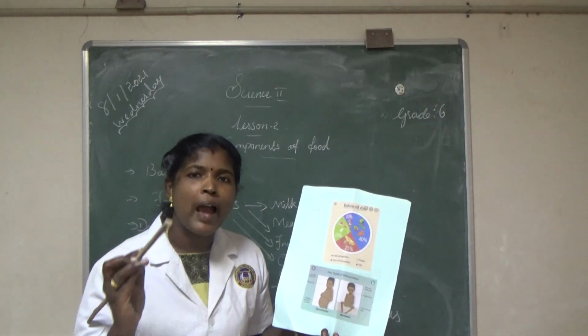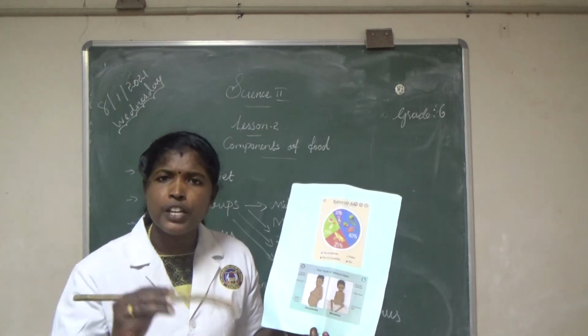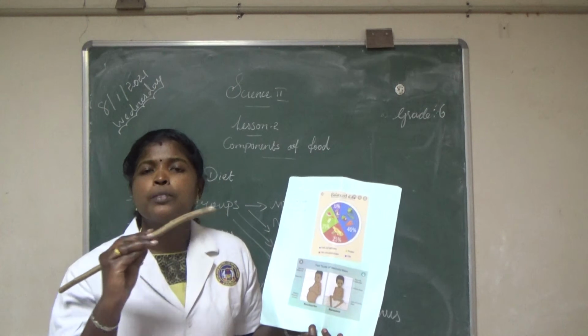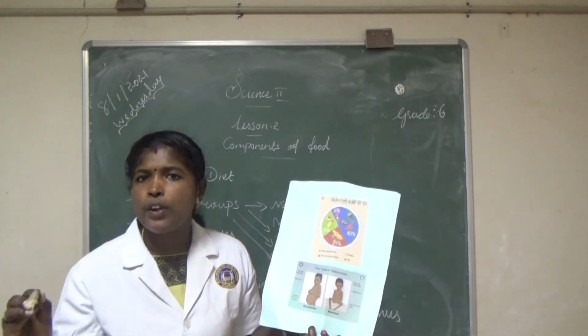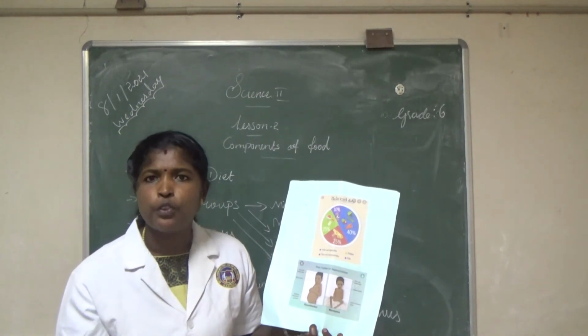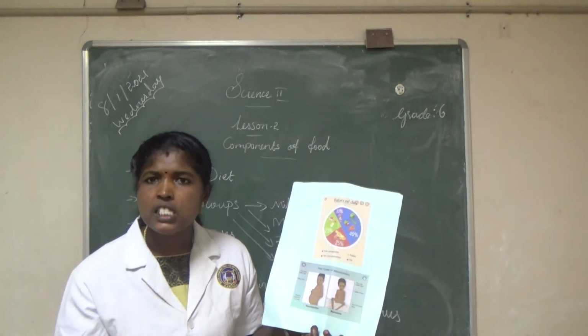What is called a balanced diet? A diet that contains adequate amounts of different nutrients in right proportions, along with roughage and water required for proper functioning of our body, is called a balanced diet. The balanced diet contains the following food groups: milk, vegetables and fruits, grains and meat.